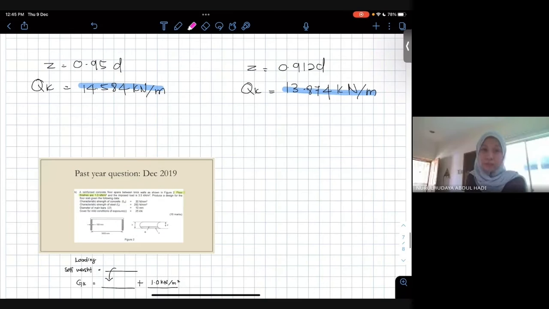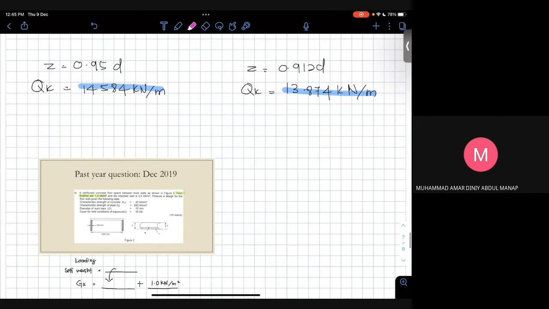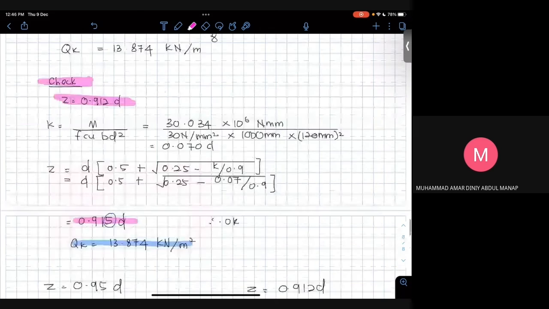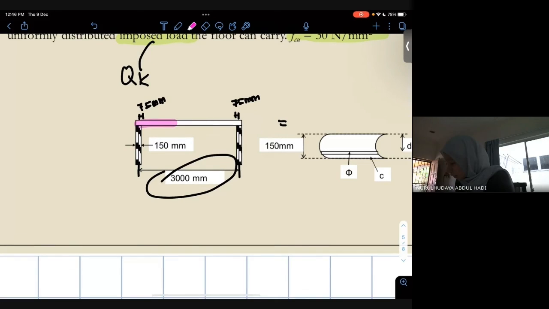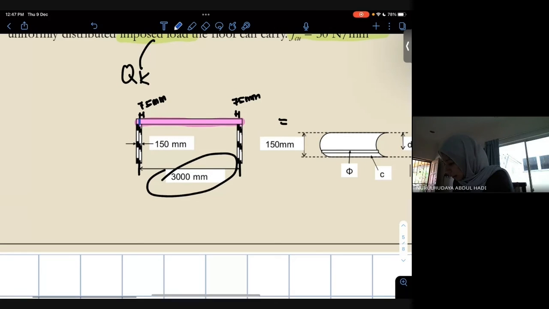Miss, clear distance between support tadi macam mana dapat 75 tu? Okay, sekarang ni slab ni dia duduk sampai hujung. 3000 tu sampai tengah-tengah brick wall.